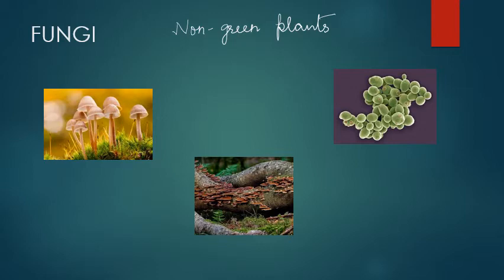Now these fungi are present everywhere. Like we have studied in bacteria, they are found everywhere. Like that, fungi are also cosmopolitan in occurrence. Means they can be found everywhere. They are present in air, water, soil, over and inside animals and plants. And their most favorite place is the warm and humid areas. They love to live in moist areas.